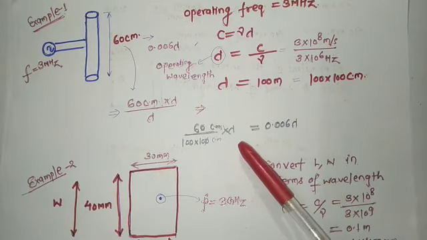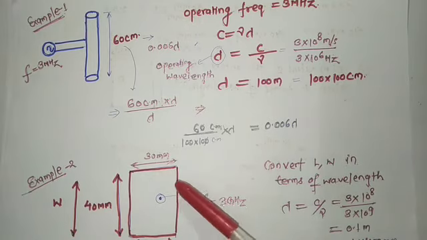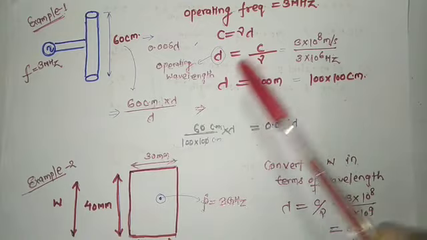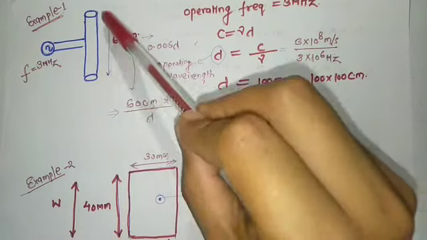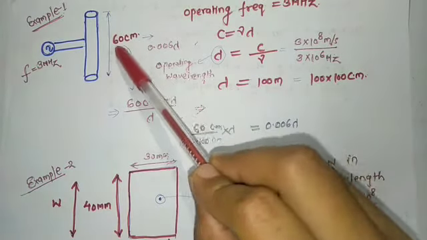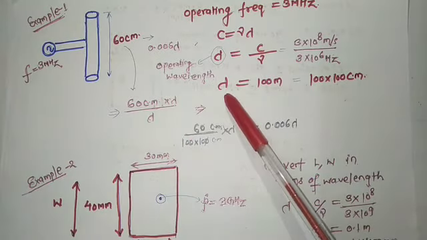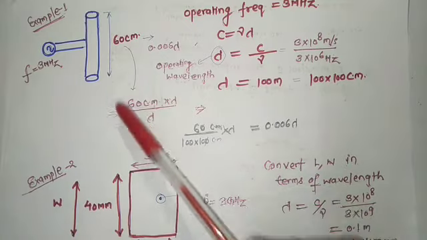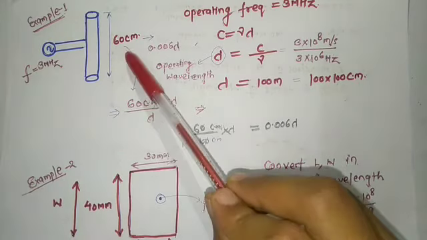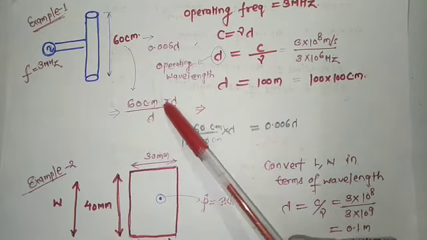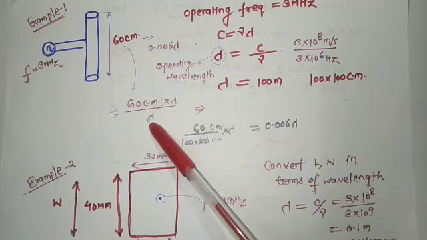Then how can you convert any dimension? What is the length of this antenna? That is 60 centimeter. How can we convert it? You know the operating wavelength. Now let's do one thing: 60 centimeter multiplied by lambda divided by lambda. Is there any effect on this expression?